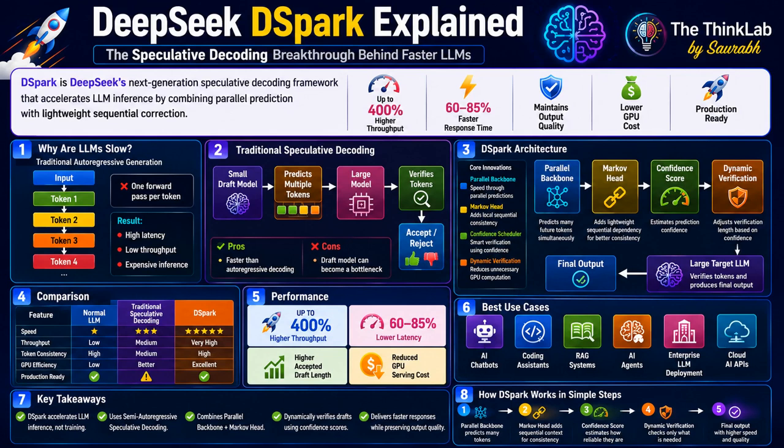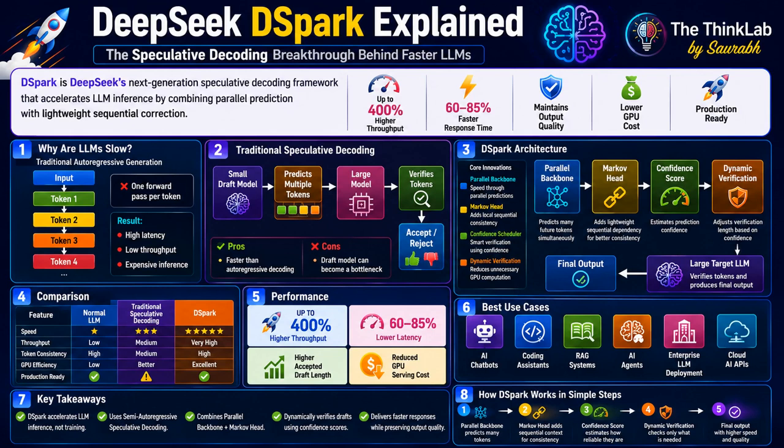So today we are going to explore one of the most exciting breakthroughs in AI. This is called DeepSeek DSpark. This is the new technology promised to make large language models much faster without reducing their output quality. So by the end of this video, you will understand how DSpark works, why it's important, and why many experts believe it could change the future of AI.